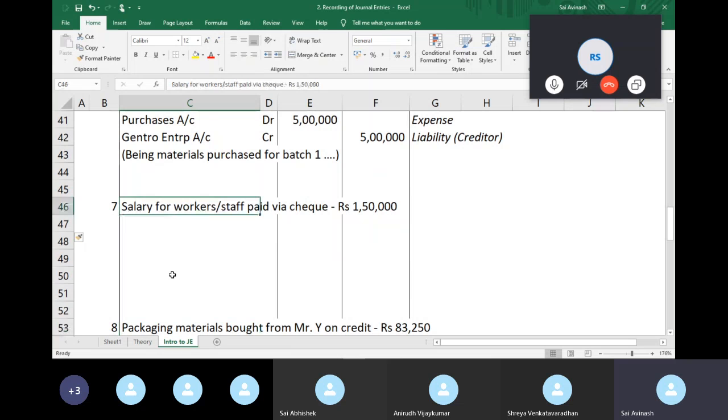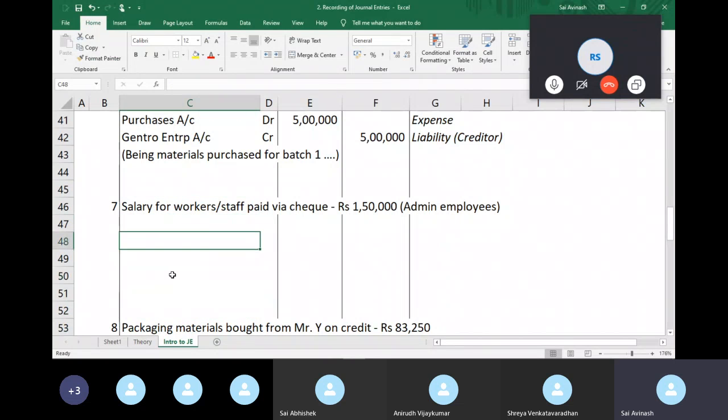Okay. Salary for workers and staff. As of now, let's presume these are admin employees, as in the employees who work in the office, not the factory. There is an important difference there. I'll tell you later. But as of now, these are people who work in the office. So the two accounts involved are salaries account, so we'll call it wages and salaries. And second is bank, SBI bank account.